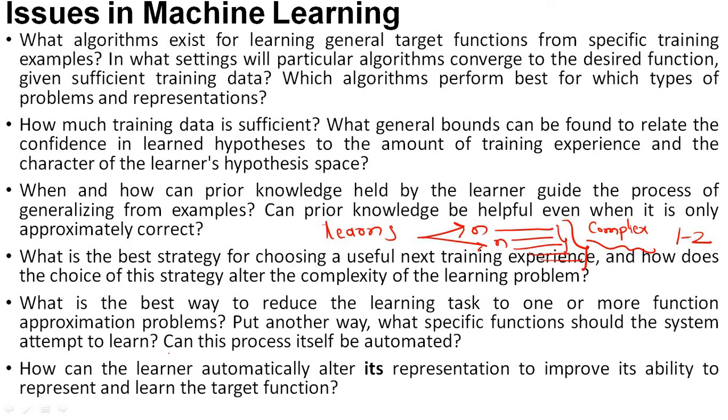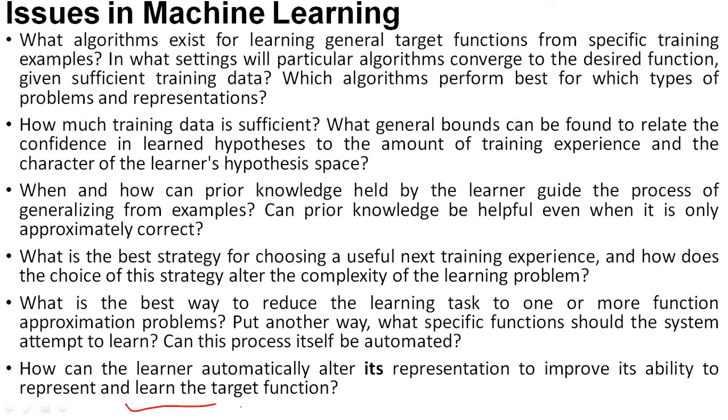And the last issue is: how can a learner automatically alter its representation to improve its ability to represent the target function? This is another issue in machine learning. The learner has to represent the target function in a specific manner, which is very important. And is there any chance of improvement in that representation? That also we have to think about.